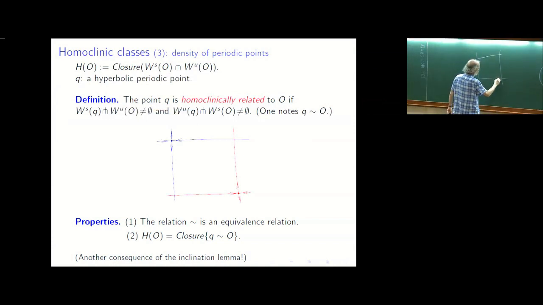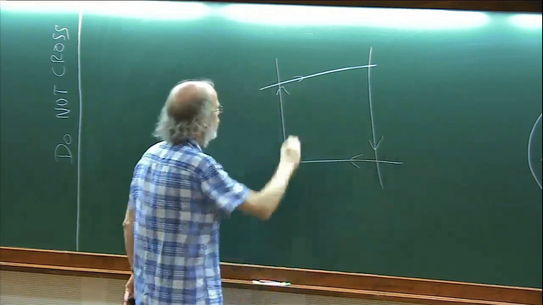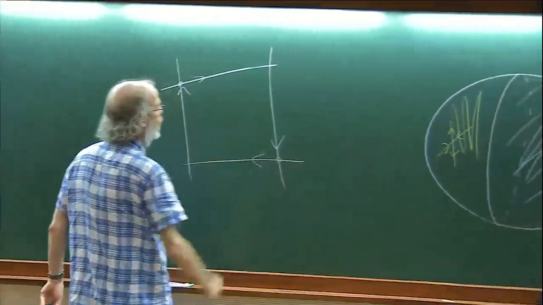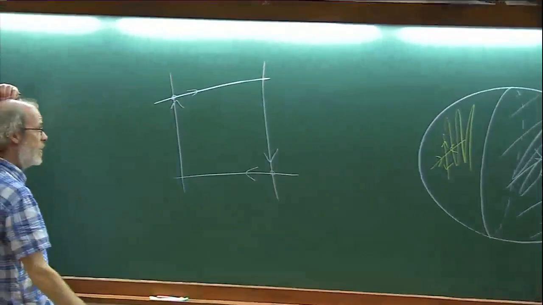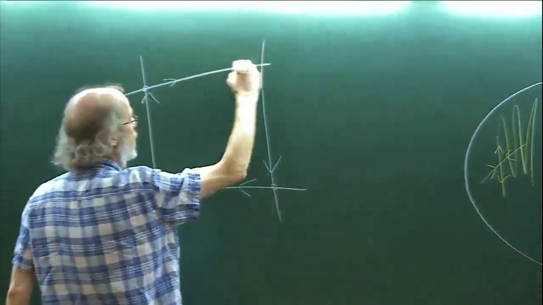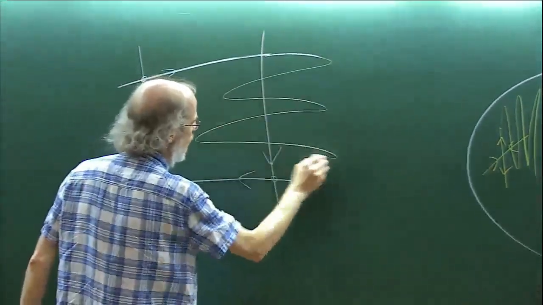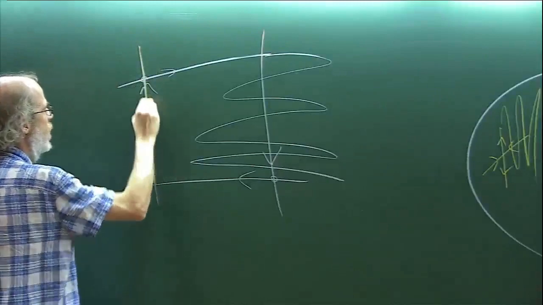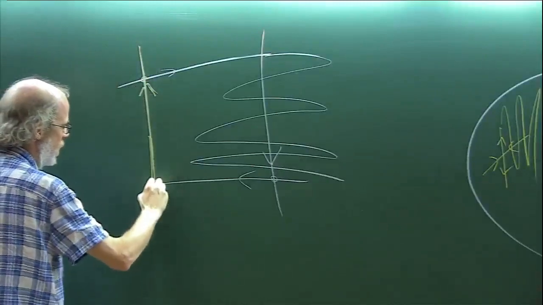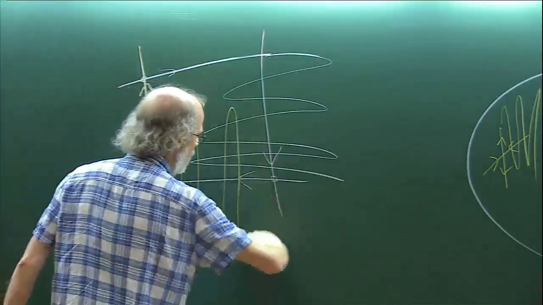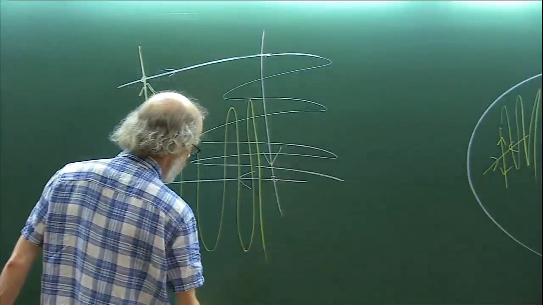But let me just give one part. So here, those two points are homoclinically related. If you apply the inclination lemma, it tells you that the unstable manifold here will accumulate here, whereas the stable manifold here, if you iterate backwards, will accumulate here, in the C1 topology.